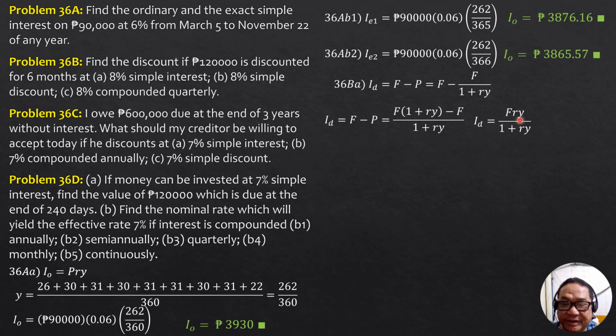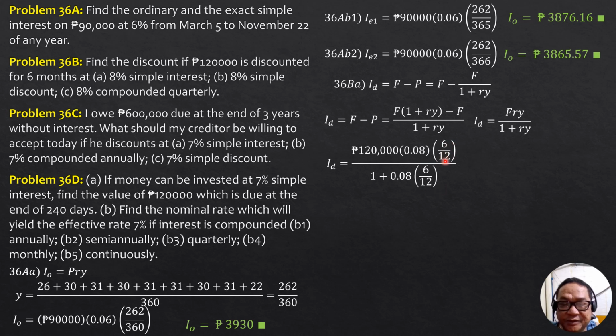So substituting, because R is 8%, 0.08, Y is 6 months over 12 months, so that's 1/2. So everything is here. Substitute. F is 120,000. So 120,000 times 0.08 times 6 over 12.